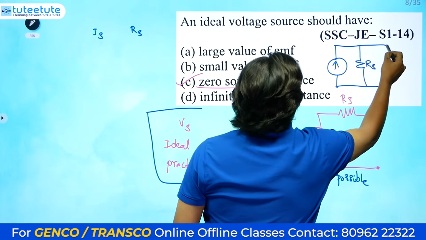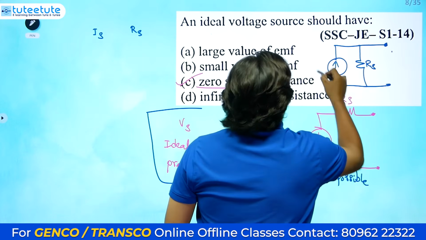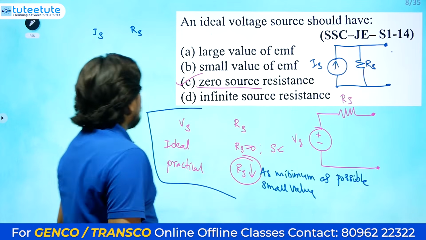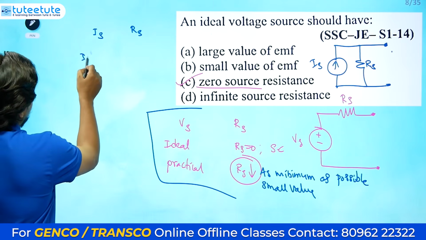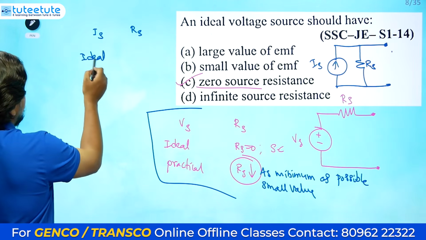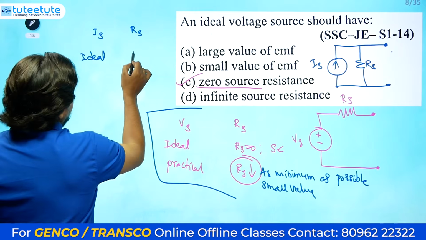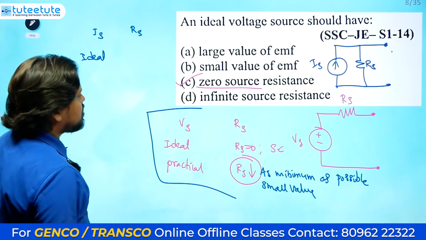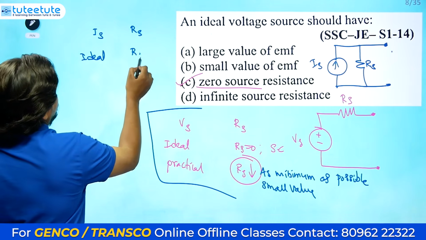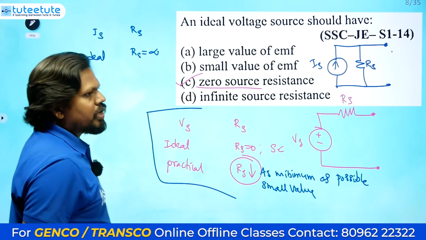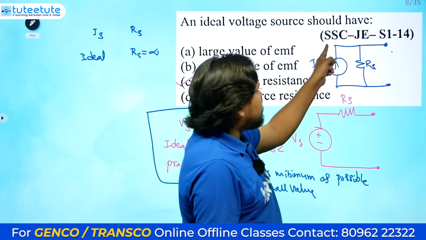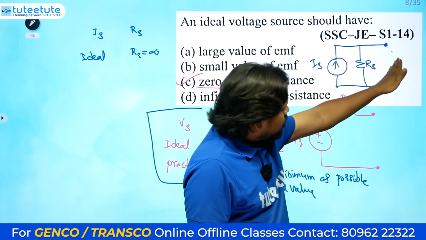Okay, so between these two terminals, this is the Is value. For an ideal current source, the internal or source resistance Rs will be equal to infinity. Ideal means whatever current is coming, everything needs to go to the load only.